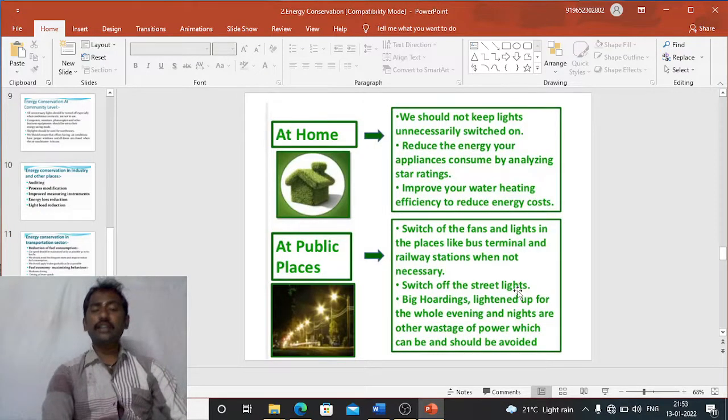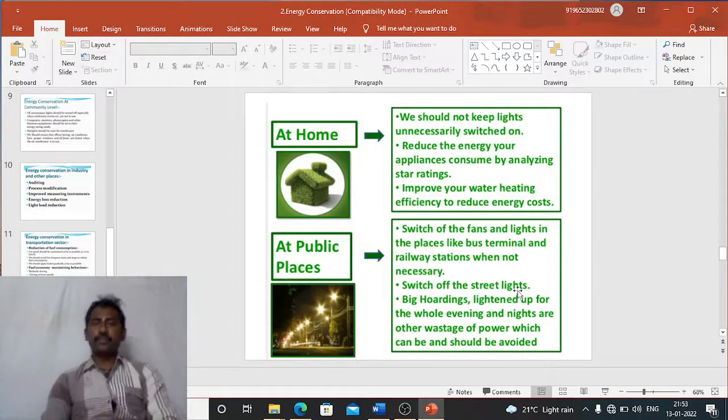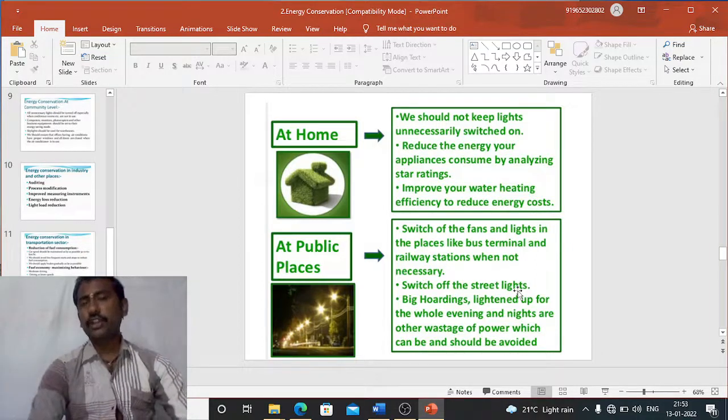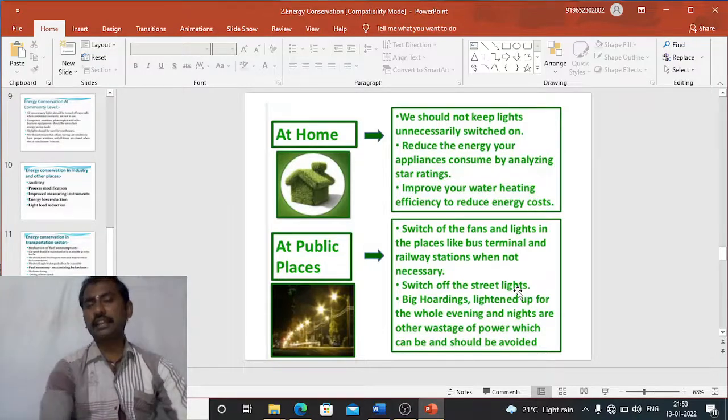And what are the preventives we consider for the conservation of energy at home and public places? At home, we should not keep the lights unnecessarily switched on, and we should reduce the energy our appliances consume by analyzing star ratings, that is BEE ratings, and improve our water heating efficiency to reduce energy costs.